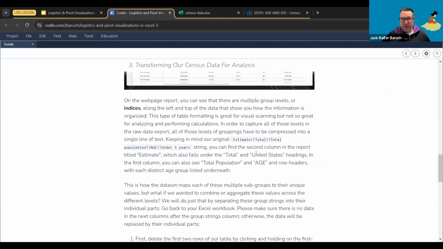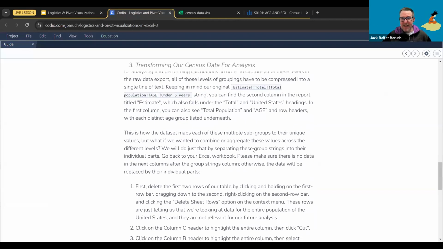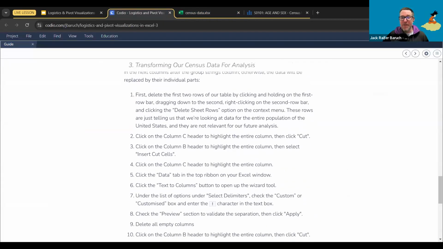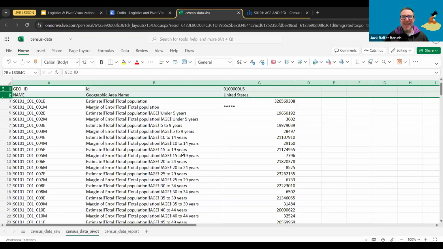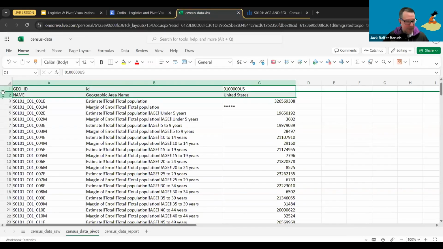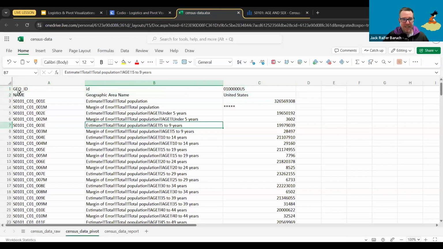The wonderful thing is that Excel actually gives us some great tools to do this. So we're going to follow a few steps to actually clean this data better. So the first one, we're going to delete the first 2 rows of our table. These 2 rows over here. Why? Because they're not really giving us any information. So it's giving us a GeoID, which we don't need, with a name, which we don't need either, ID, geographical area name. So this is information we're not going to be able to use. So we're just going to delete it.